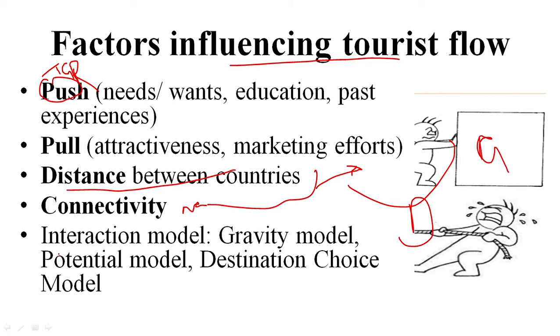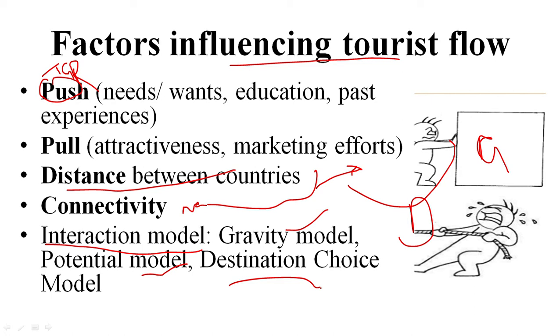And we have various models that were developed by different researchers, where interaction is studied. We have the gravity model, where the number of people and distance involved are used to measure the interaction, the tourist flow. We have the potential model, where we measure the ability of a place to attract tourists. And the destination choice model, in which we study the behavior, how people choose a particular destination among the available alternatives.